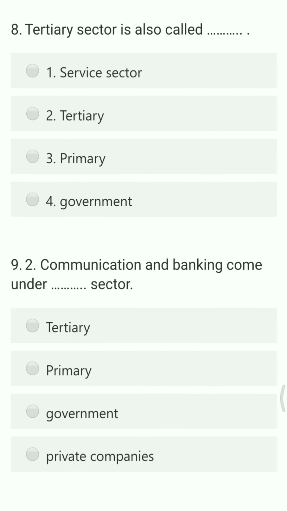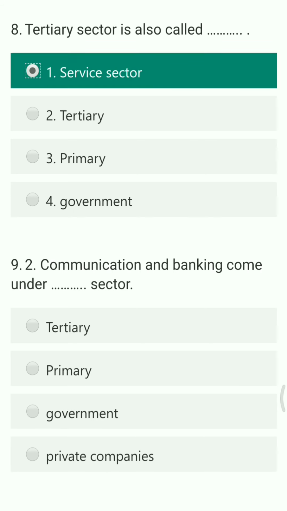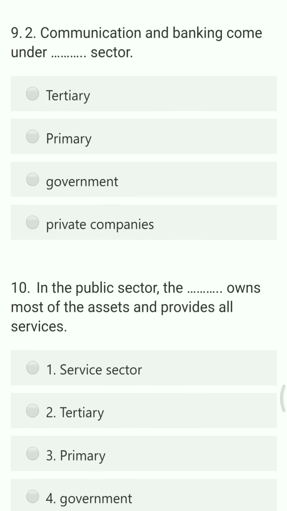Tertiary sector is also called as dash. Options are service sector, tertiary, primary, and government. So the right answer is service sector, because along with trade and transport, you also include all the service sector inside the tertiary sector.